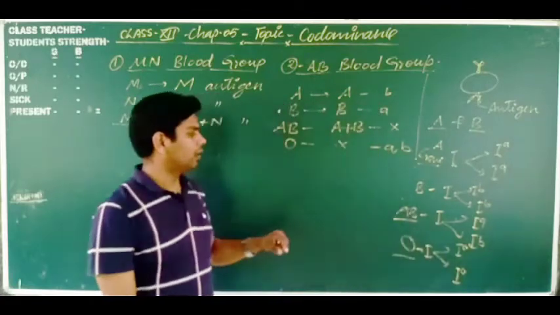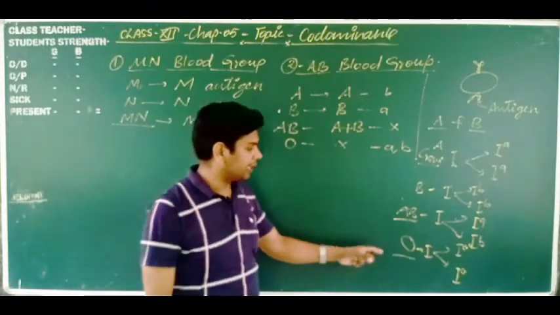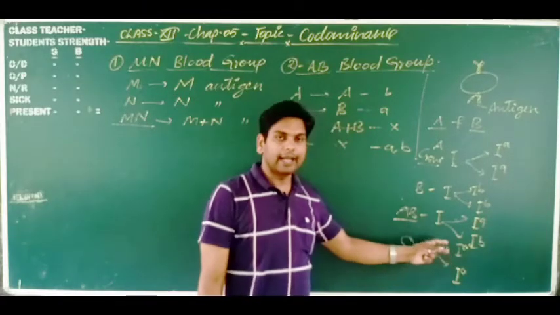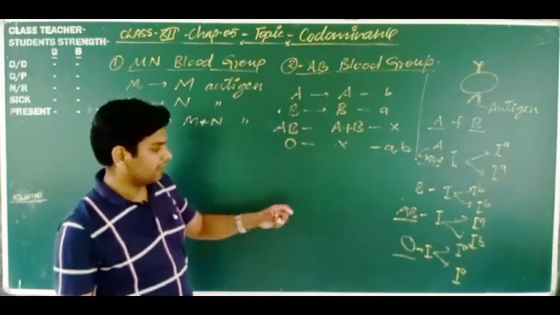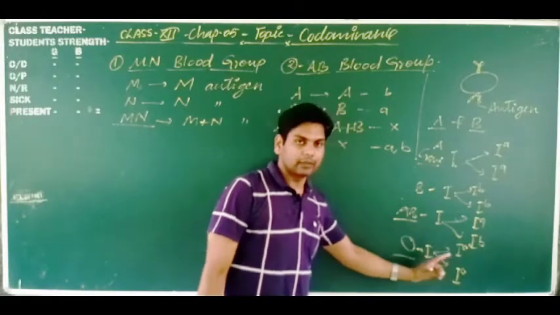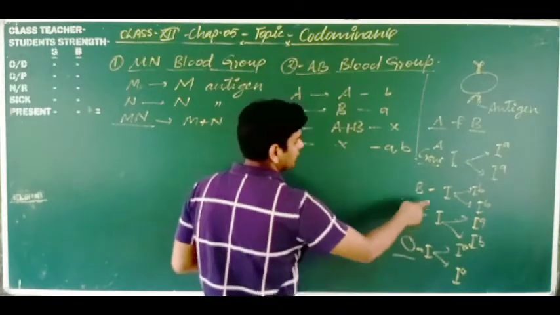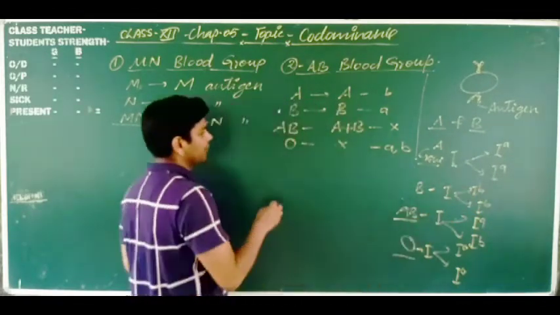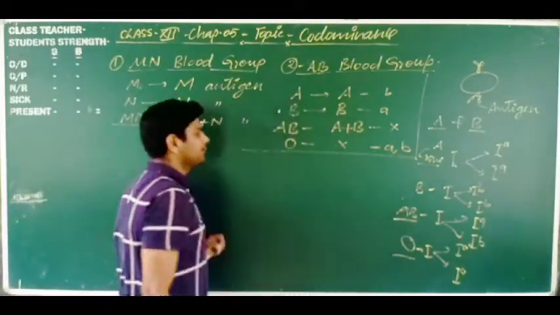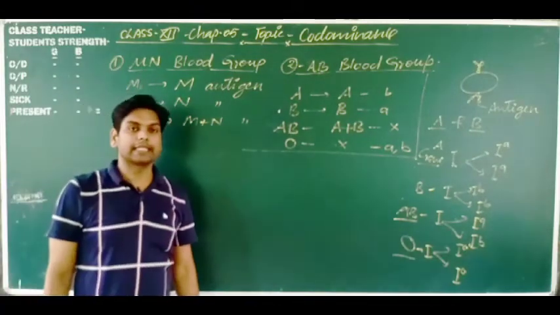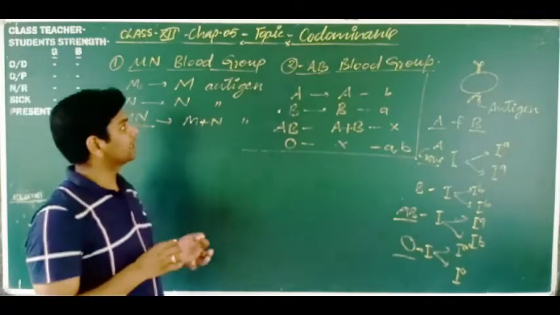Why am I writing I0? I0 means there is no antigen, that is why it is not forming any type of antigen. So this gene has two forms and two alleles. These are not forming any type of antigen, that is why I am representing them as I0, I0. Got it? So dear students, allele A and allele B are both dominant, or we can say both are expressed in the F1 generation equally.